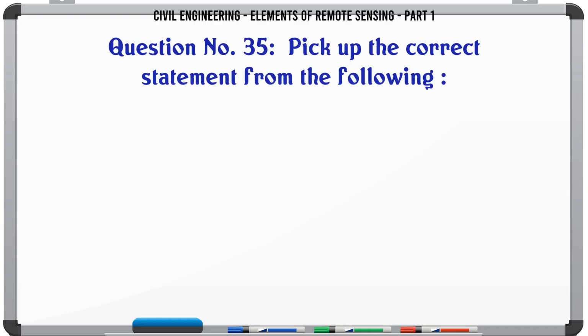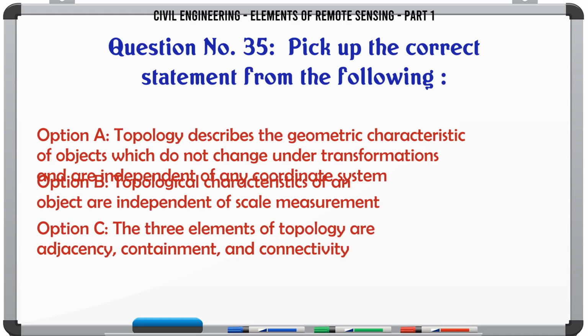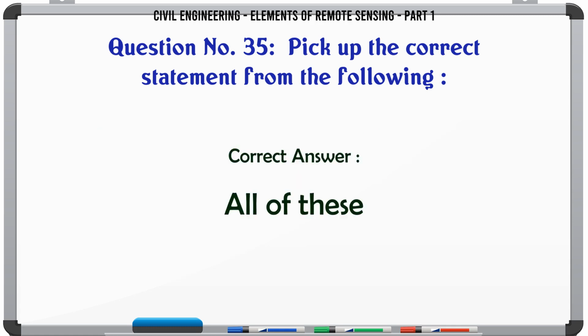Pick up the correct statement from the following. A. Topology describes the geometric characteristic of objects which do not change under transformations and are independent of any coordinate system. B. Topological characteristics of an object are independent of scale measurement. C. The three elements of topology are adjacency, containment, and connectivity. D. All of these. The correct answer is all of these.